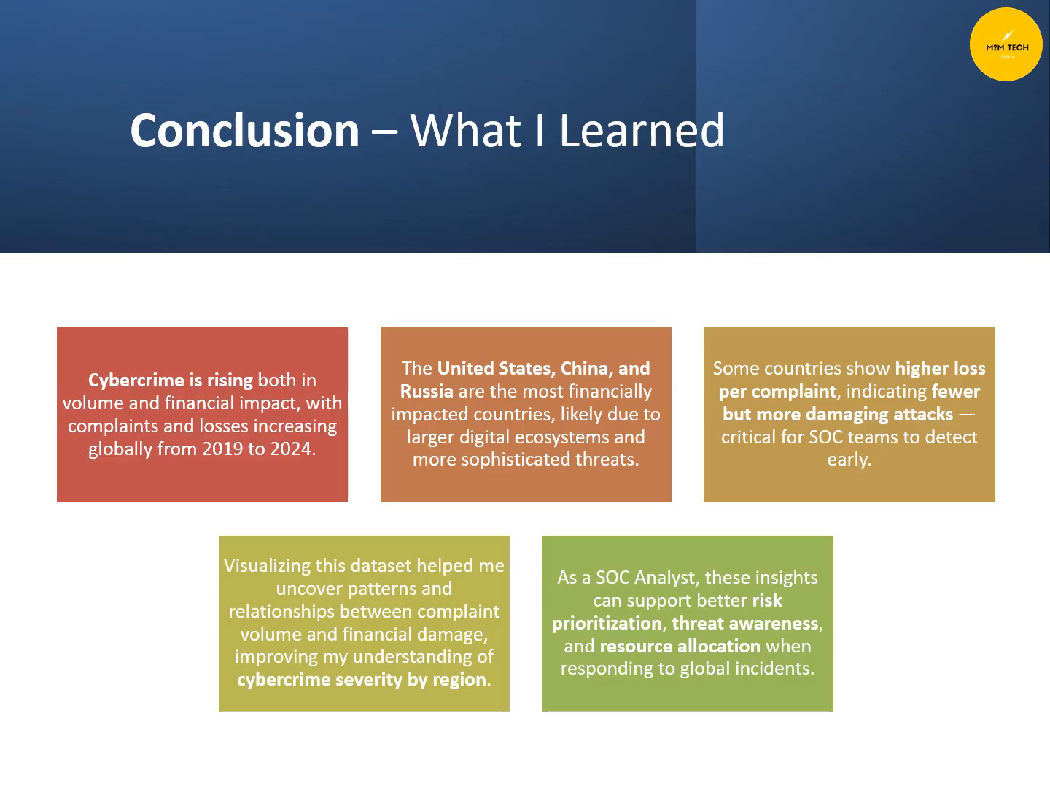I was also able to find out that cybercrime is rising both in volume and financial impact, with complaints and losses increasing globally from 2019 to 2024. The United States, China, and Russia are the most financially impacted countries, likely due to large digital ecosystems and more sophisticated threats. Some countries show higher loss per complaint, indicating fewer but more damaging attacks, critical for SOC teams to detect early.